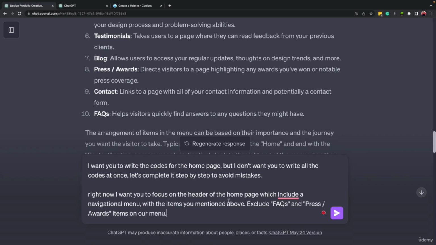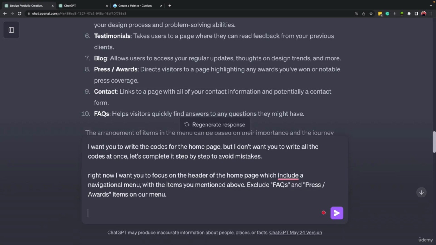Okay, so now ChatGPT knows what it needs to create, and now we can talk more about the style and the design of it. Okay, so let's provide some information about the design, the look that we want it to have.